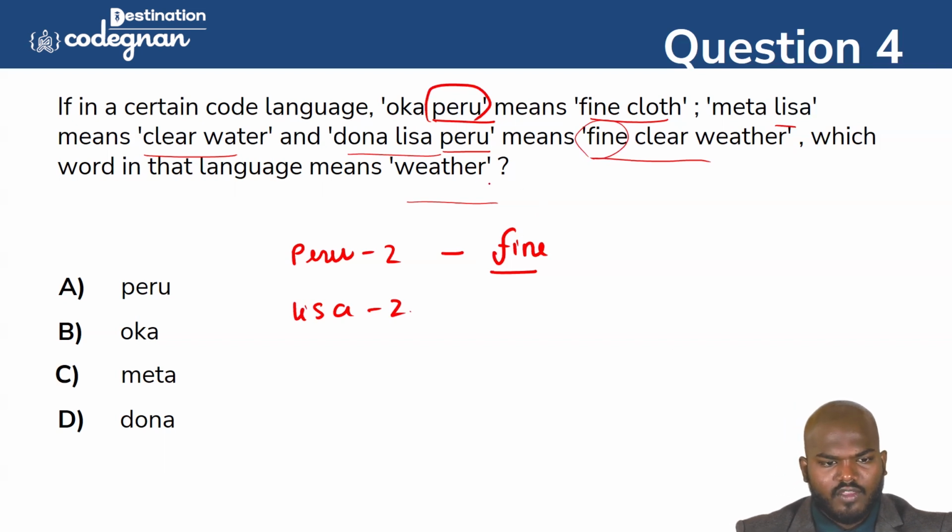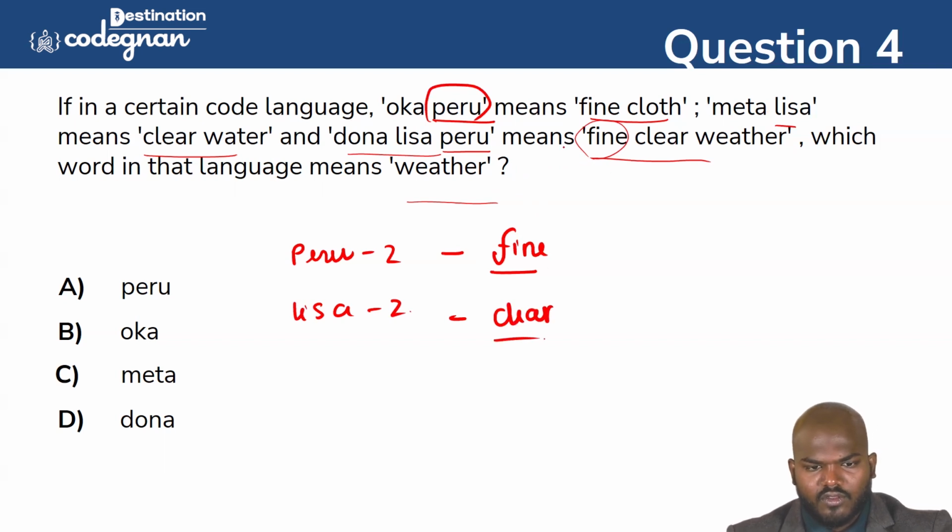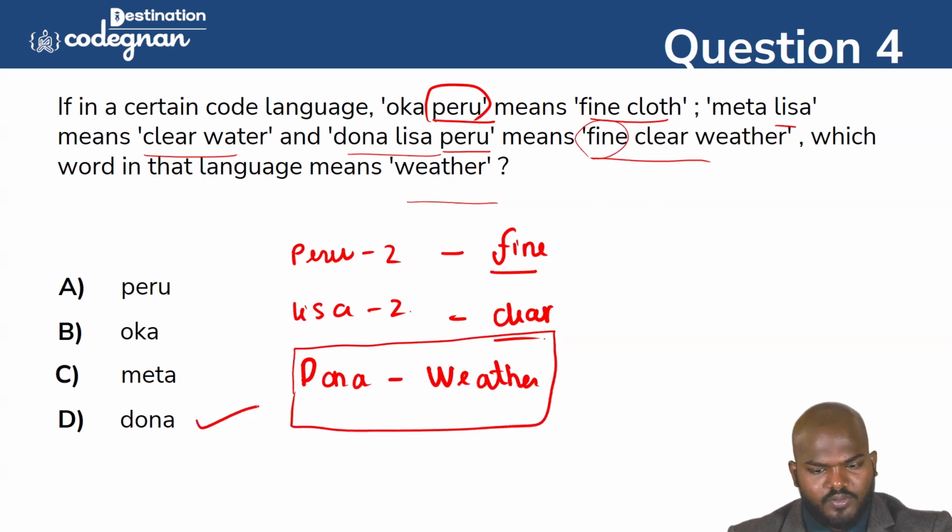And next, they are giving Lisa. For Lisa, what is the common word? You see this one, Meta Lisa is clear water, and here also it is saying clear. So clear is Lisa. But we need the word here, Dona Lisa Peru means fine clear water. So fine belongs to Peru, clear is Lisa, and weather, what? We can definitely say that is Dona. So Dona is the word we can call the weather. Okay, guys, so option D is the correct answer here.